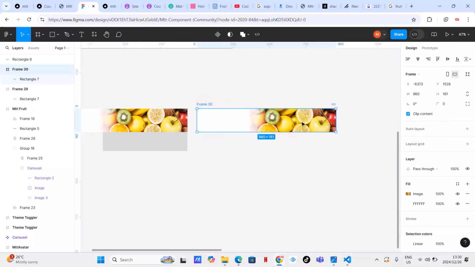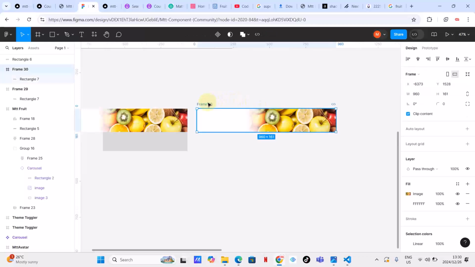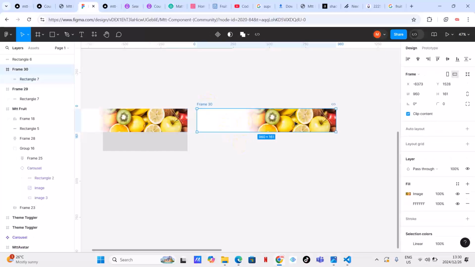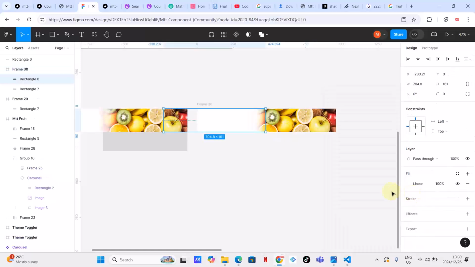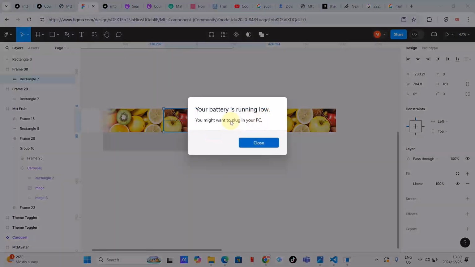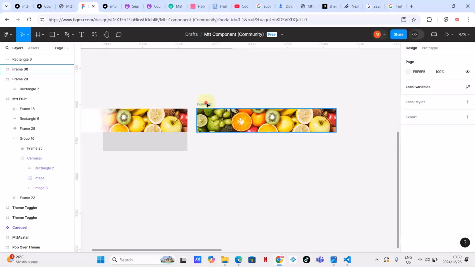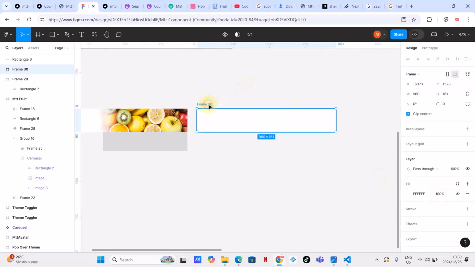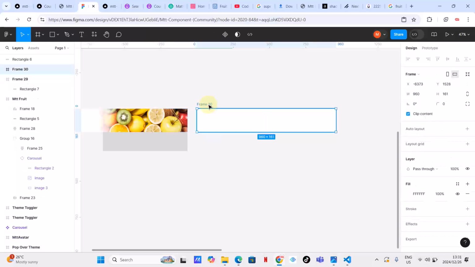Not really. Okay, I want to fill this with an image. Let's see. Okay, that's not much of a problem. Let me do it differently. I'm just, my apologies about that. Just going to cut this, and then I'm going to remove this fill here, and then let me fill it with something else. My apologies about that.